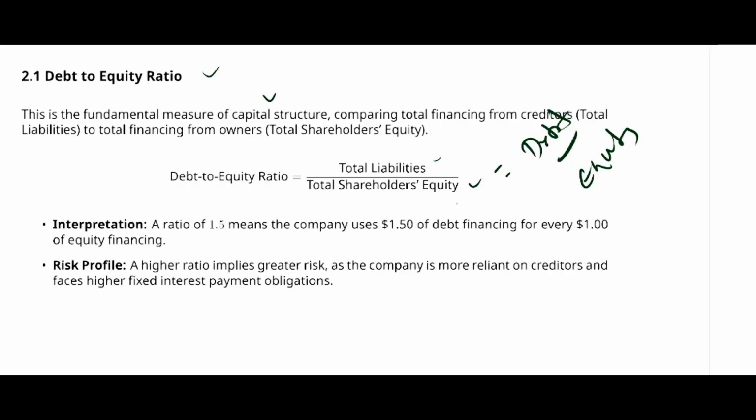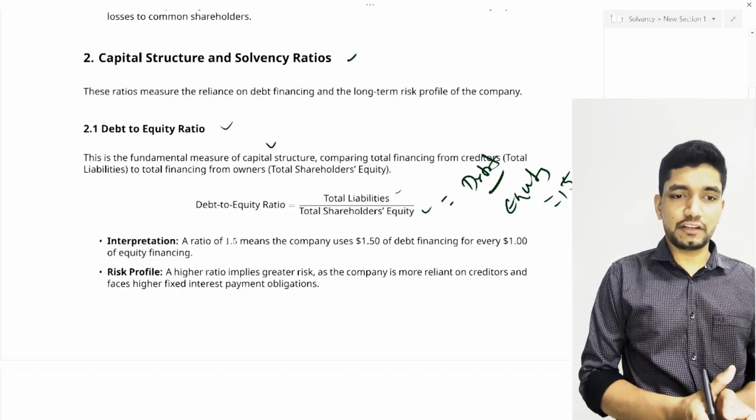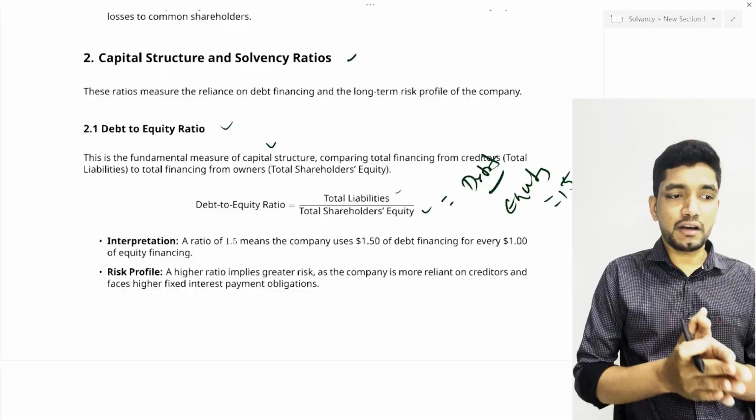How can we interpret this ratio? If the ratio is 1.5, the company uses $1.5 of debt financing for every $1 of equity financing. Let's look at a case: 1500 divided by 1000, the ratio is 1.5. So this company uses $1.5 of debt financing for every $1 of equity financing. That means for every $1 of equity, there is an equivalent $1.5 of debt funds in the business.